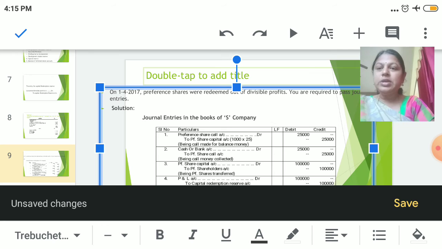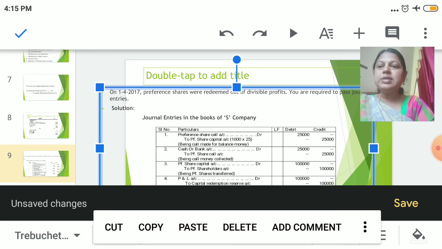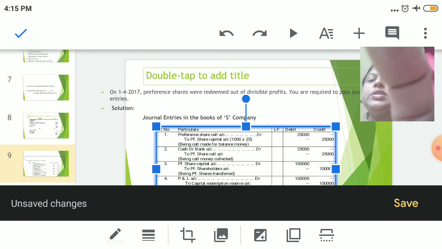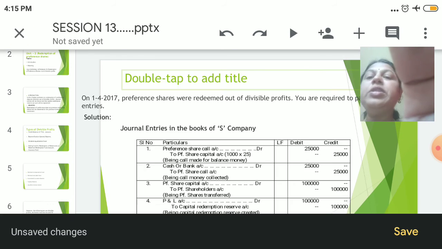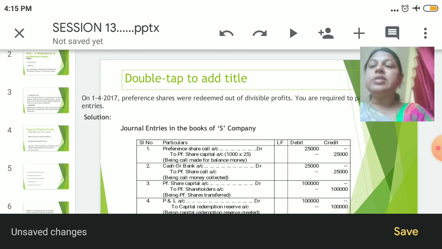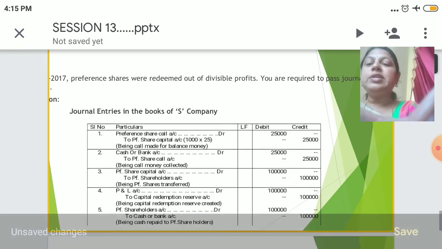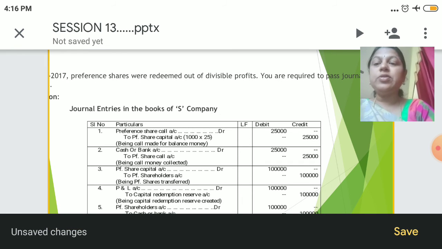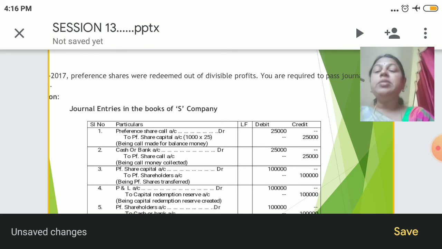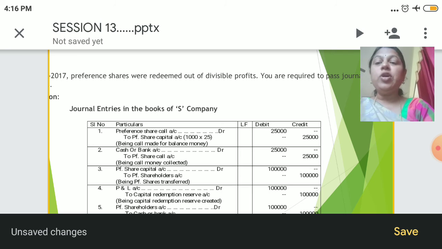If you look into that, on 1st April 2017, they say that the preference shares are redeemed out of divisible profits. You are required to pass the journal entries. So how do we pass the journal entries? First, we need to collect the balance amount, that is 25 rupees. Preference share call account debit to preference share capital account. And second, for collecting the money, we are going to debit cash or bank.